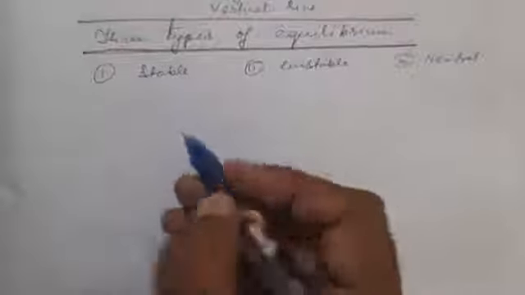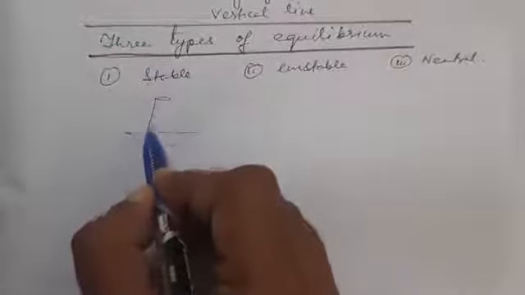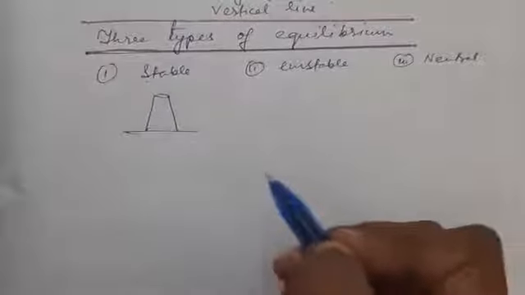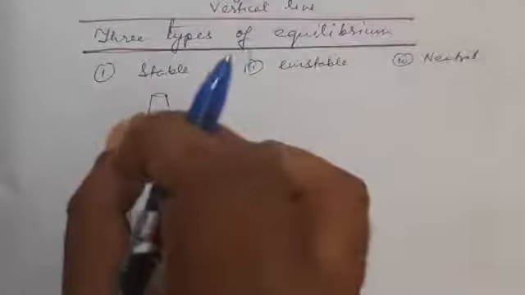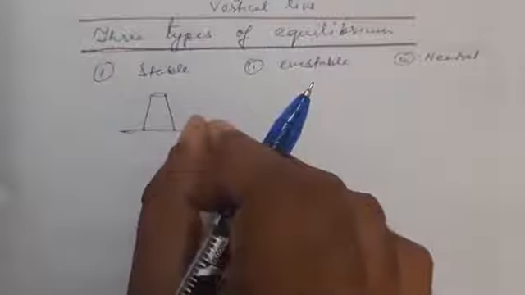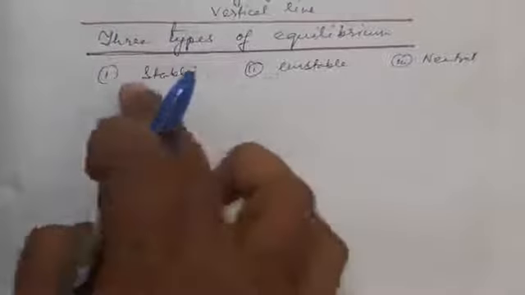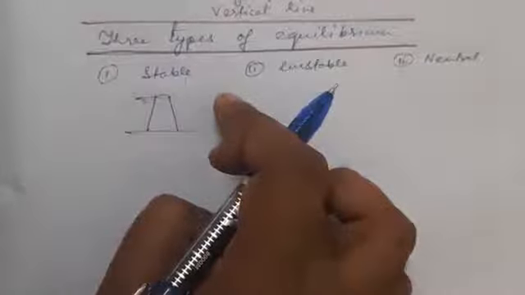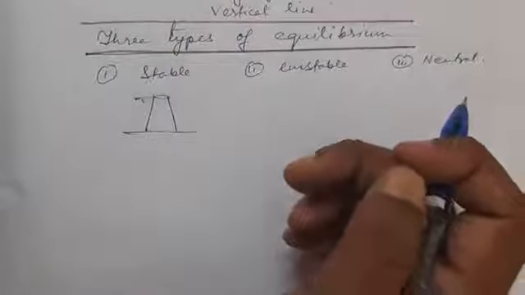What is a stable equilibrium? Suppose we keep an empty glass like this. To check whether the body is in stable, unstable or neutral equilibrium, we just deflect the body or give a slight force to destabilize its position. If we apply a force in this direction, we will find the glass regains its original position.